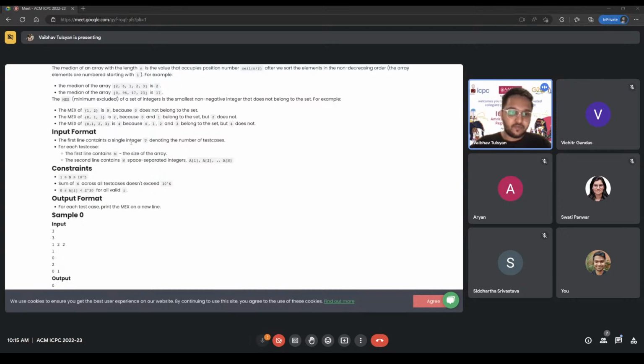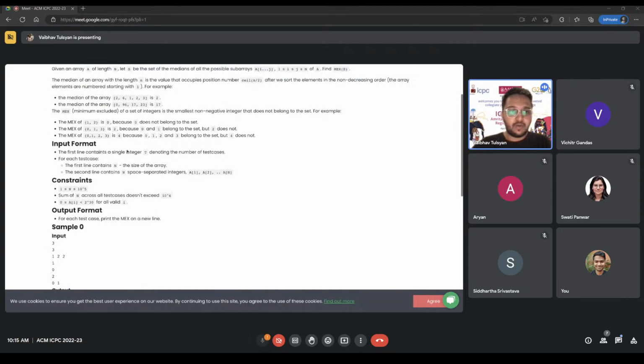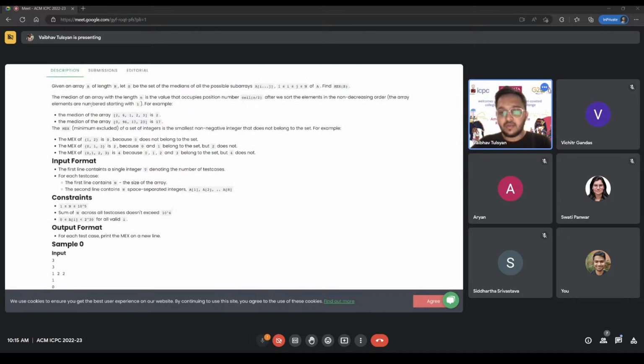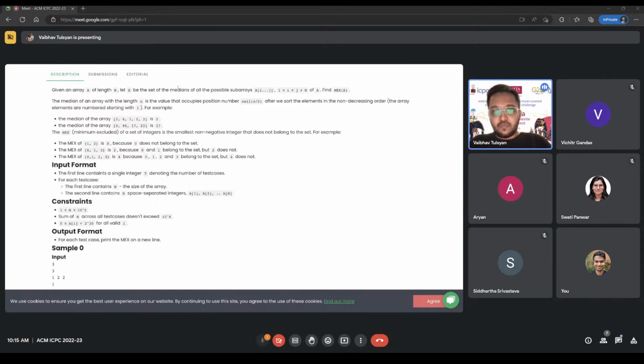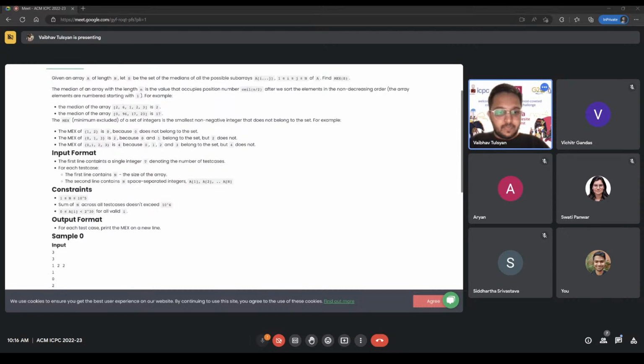So you have some test cases, and for each test, you have an array for which you want to find out the max of all possible subarray medians out here. So an important observation is that you will have every element as the median of some subarray. Hence, you will have all array elements as medians. Hence, you just need to find the max of the entire array. So let's say that you just pick all unique values that are present in the array and put those in a set. Then you can just find out what is the smallest value that does not occur in this set. So yeah, that's about it.